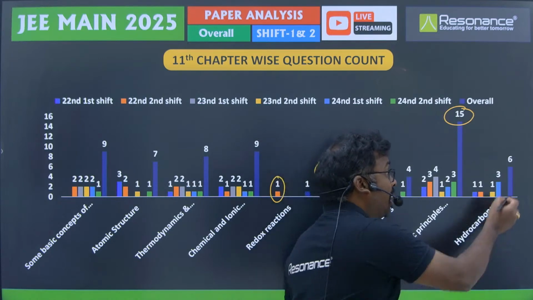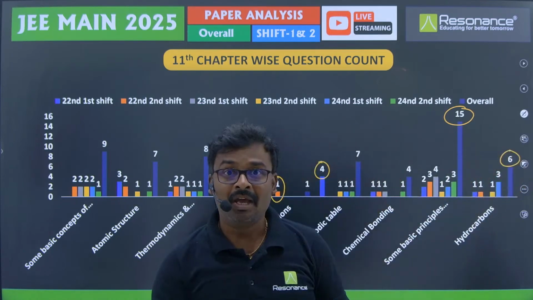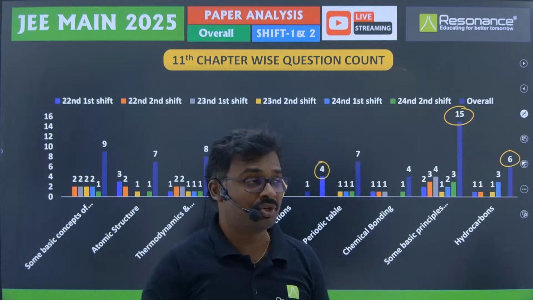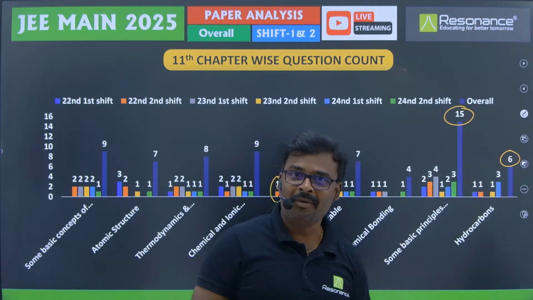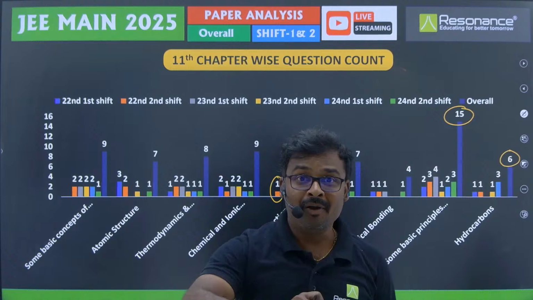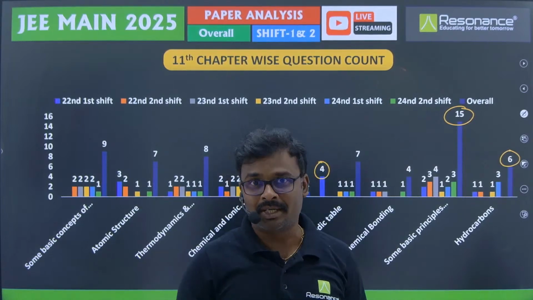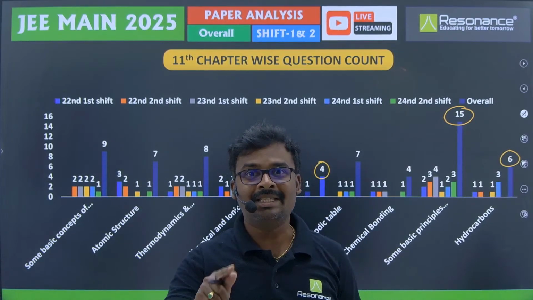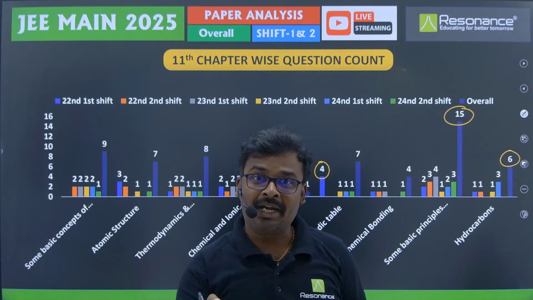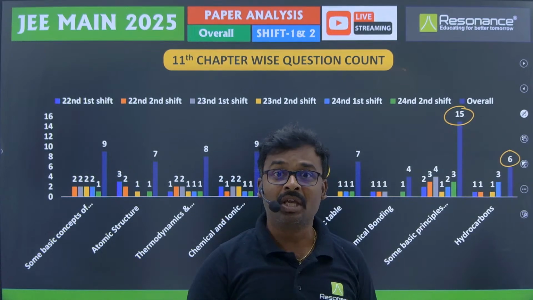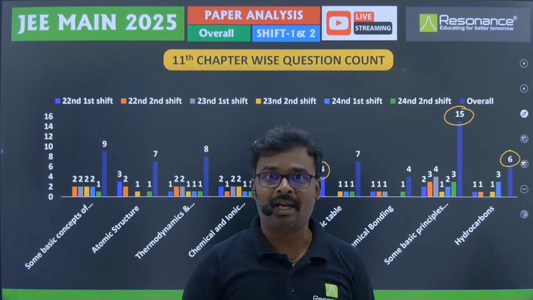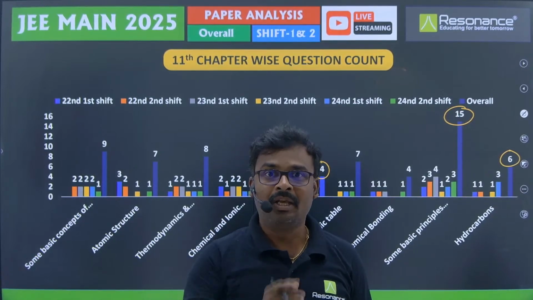And then from hydrocarbons also 6 questions came. And here one point I have to share: whatever questions came from organic chemistry, if they are reaction related, they all came as interrelated questions. They are not particularly from hydrocarbons, not particularly from alkyl halides, and also from alcohols, right?